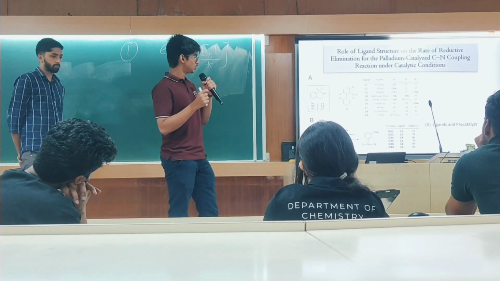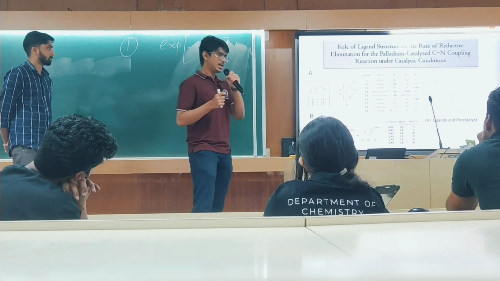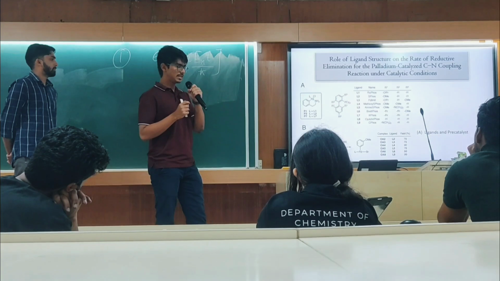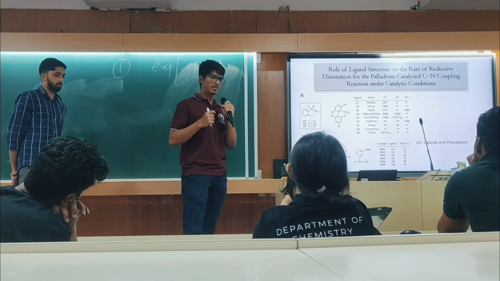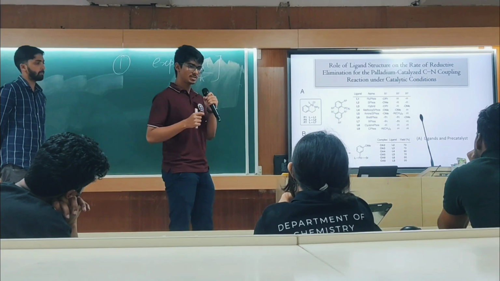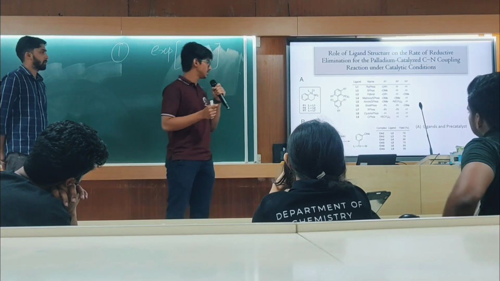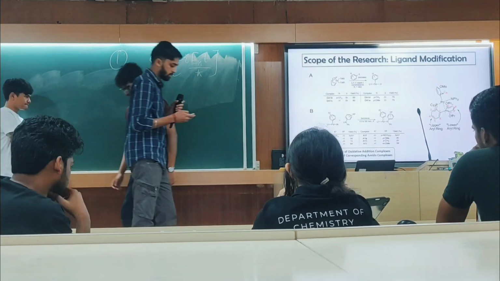So this will put the N out of plane to the ring, so N cannot donate the electron density to the metal, and hence it will only have the inductive effect, which decreases the electron density of the ring and in turn of the metal center, and hence the reductive elimination rate increases, which is evident from the kinetic studies, which give L9. So L9 gives the highest rate of reaction.